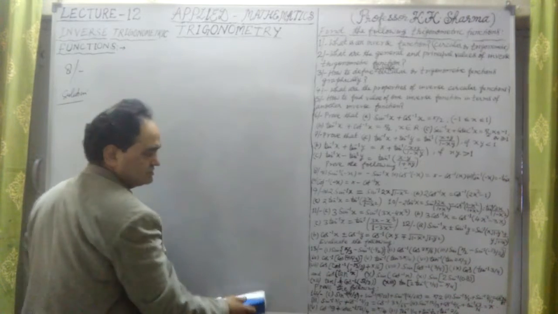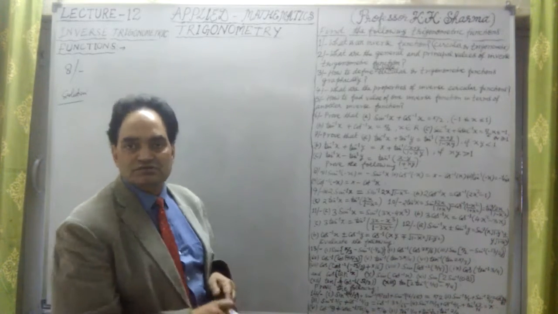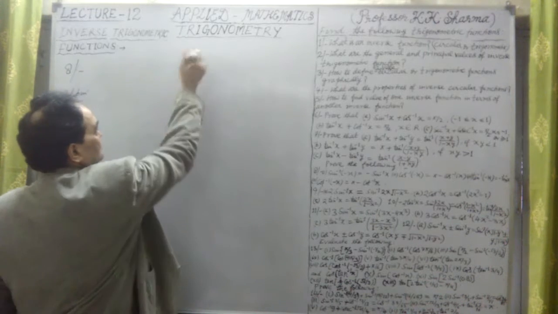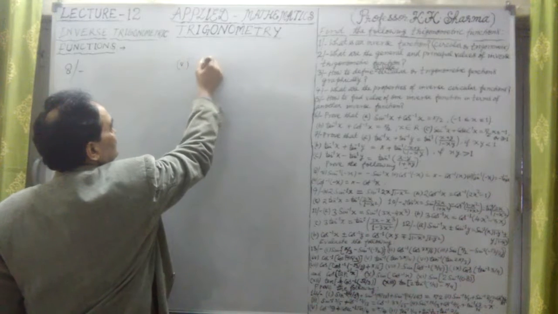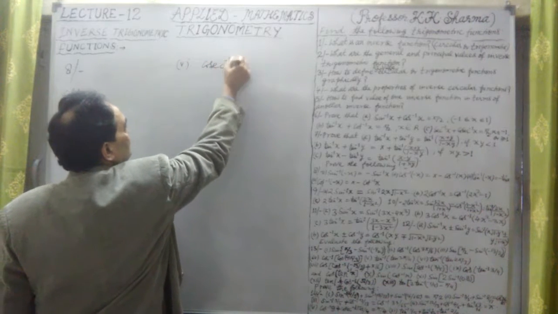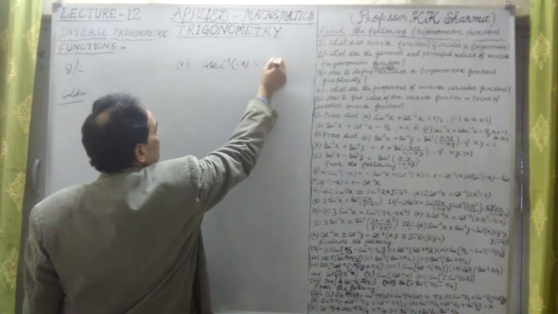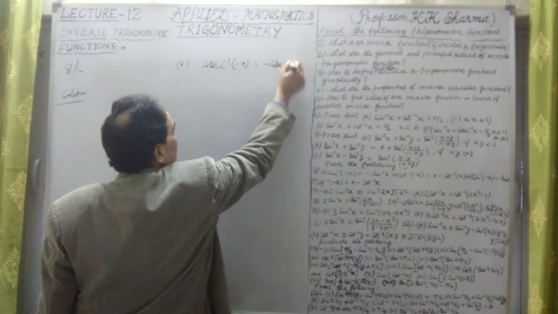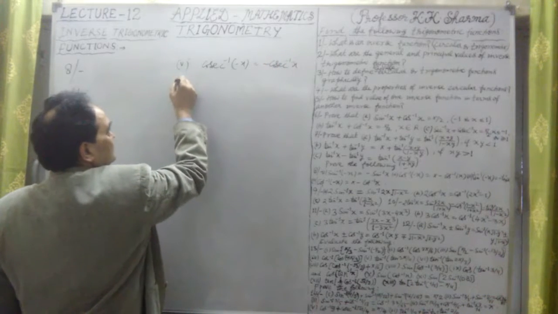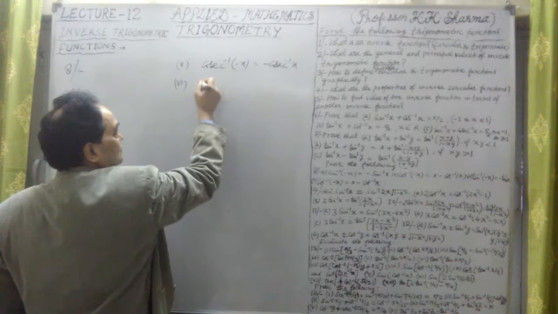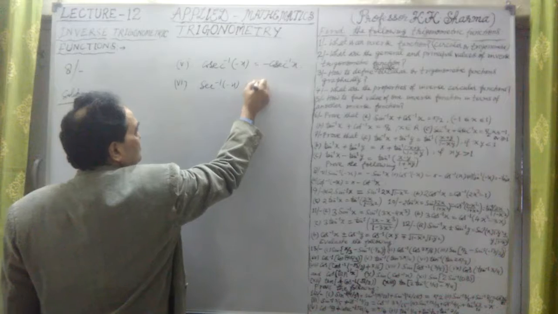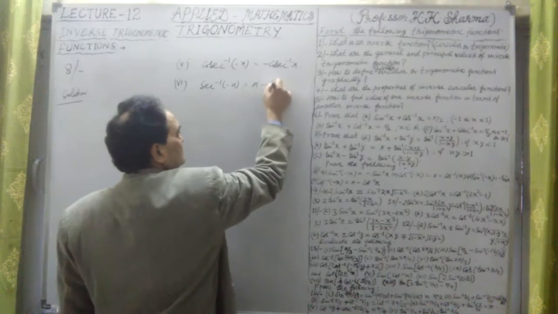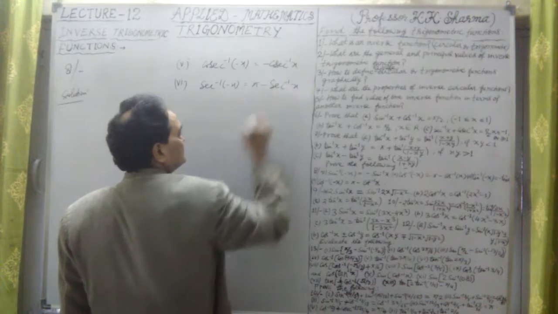Let me take the fifth part: cosec inverse of minus x equal to minus cosec inverse x, and the sixth part, secant inverse of minus x equal to pi minus sec inverse x.